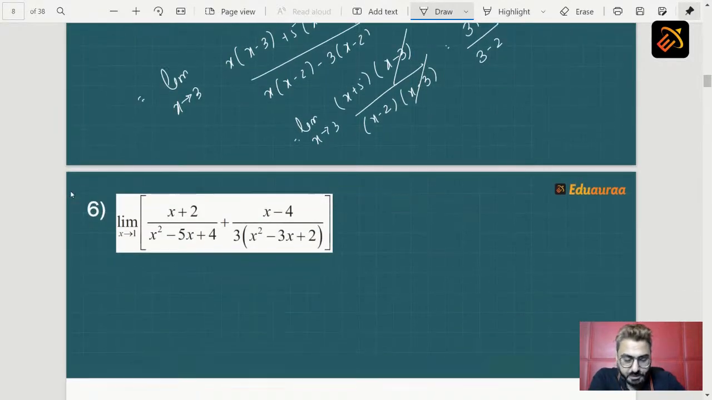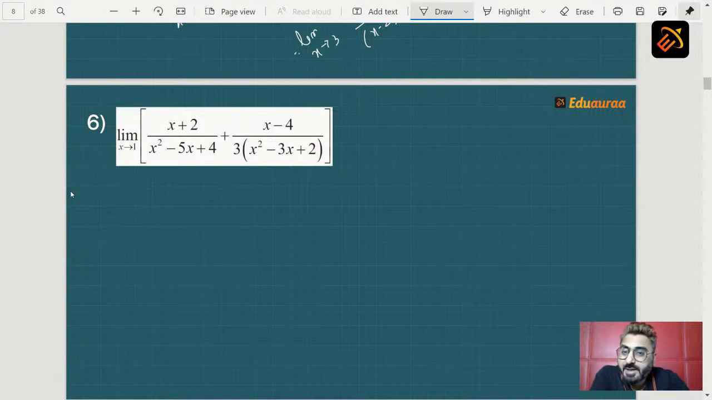And our next question is limit x tending to 1, (x + 2) upon (x square minus 5x + 4) plus (x - 4) upon 3(x square minus 3x + 2). So students, how to solve this? Give me the hint. Now in this case, it is sure that when we directly apply the limit here, what do we get? So we get 0 in the denominator, which we don't want, right? So when we don't want this, we will have to solve.